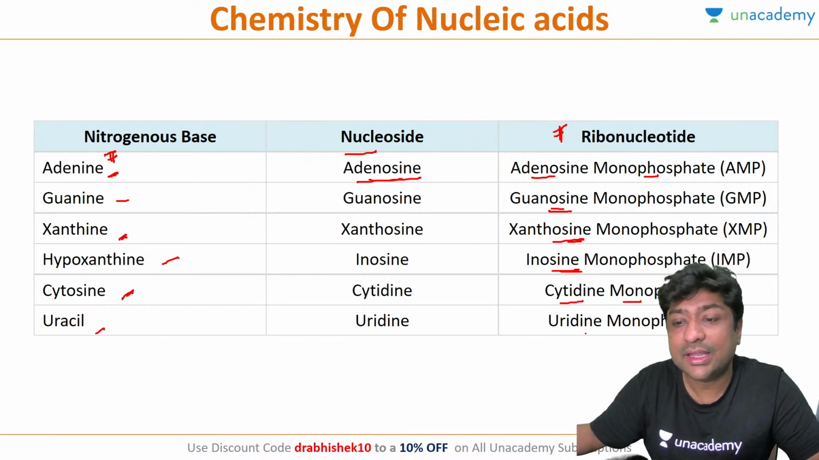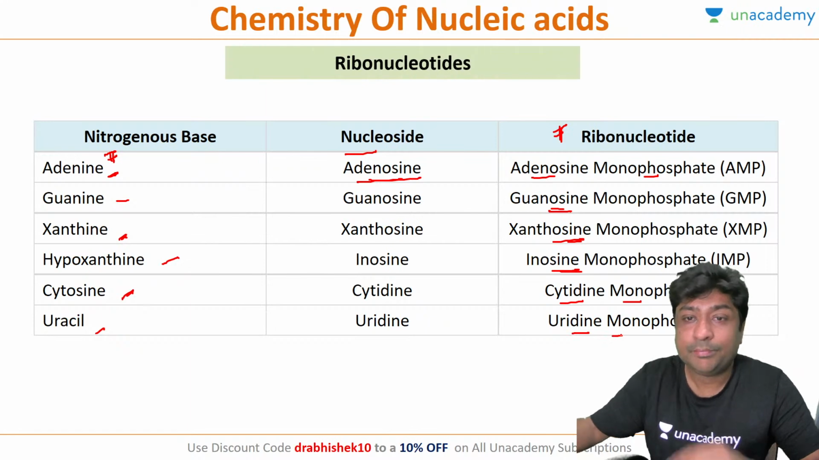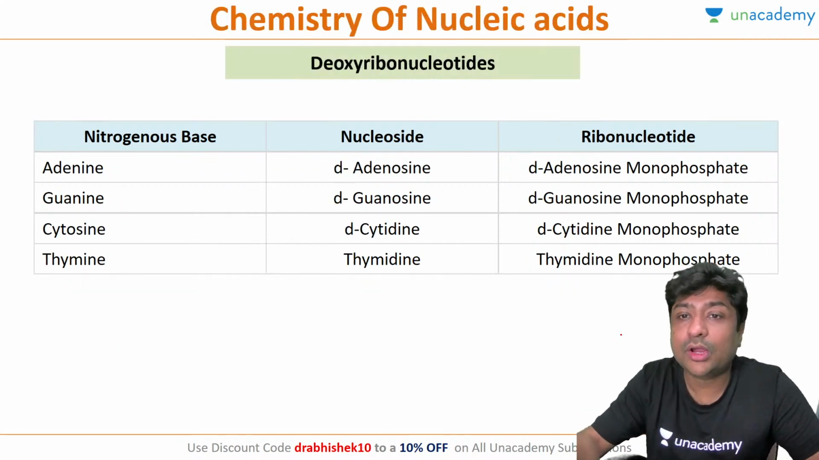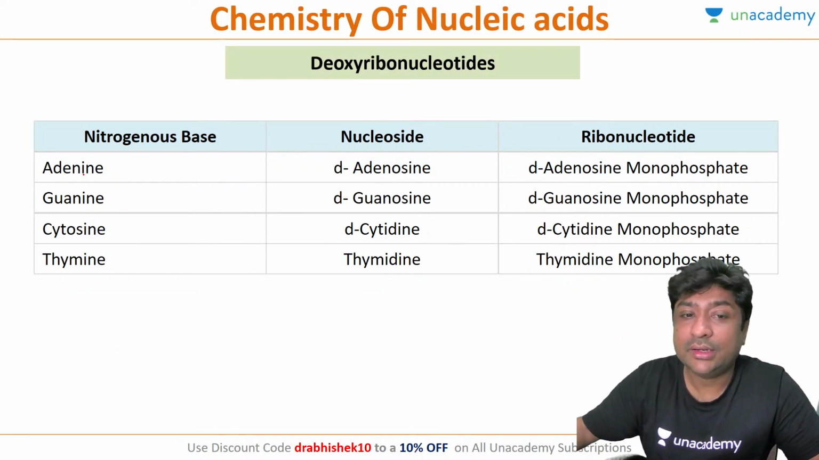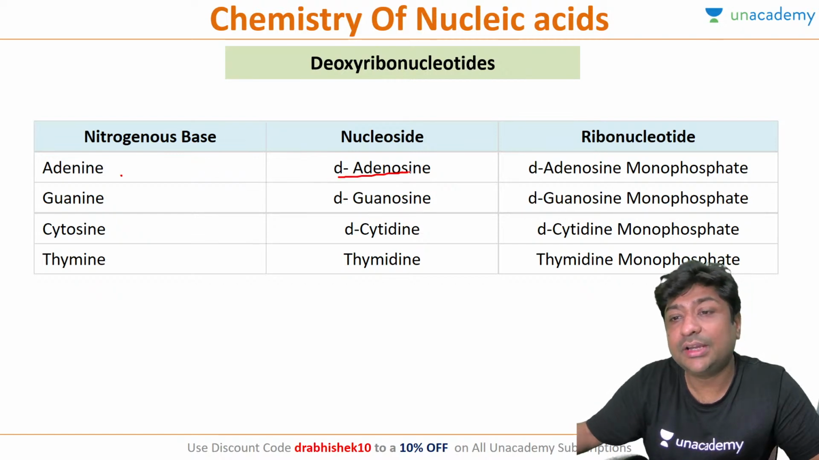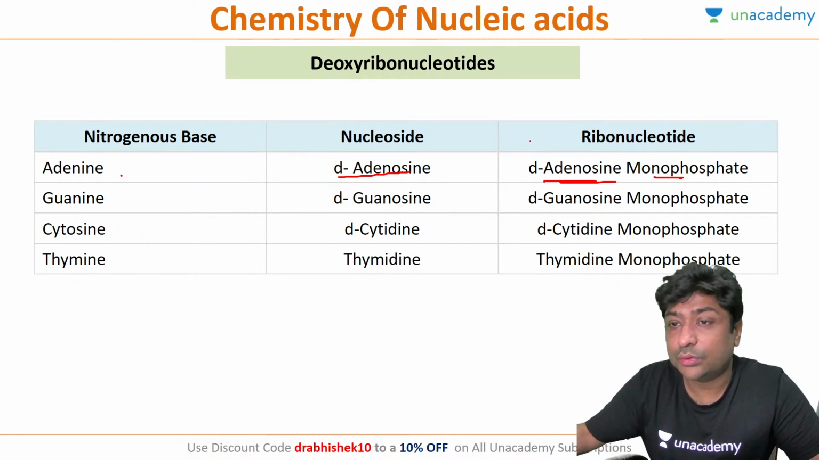And for uracil, it will form uridine monophosphate. Okay, this is the ribonucleotide. When we talk about deoxyribonucleotide, remember adenosine will form deoxyadenosine and this will become deoxyadenosine monophosphate. So this is deoxyribonucleotide, not ribonucleotide.